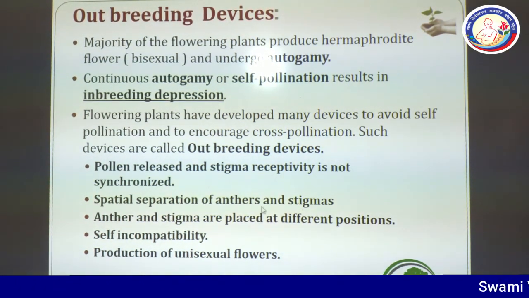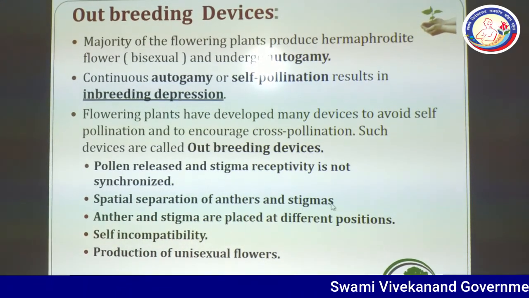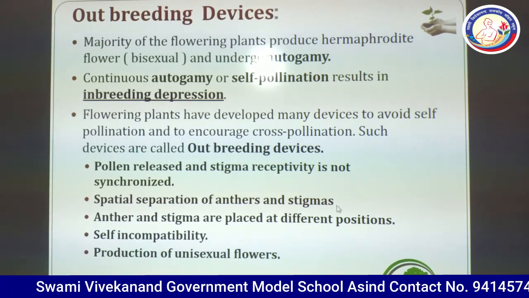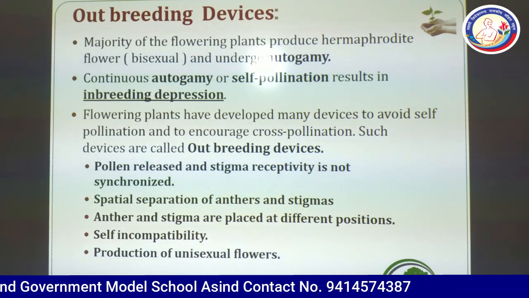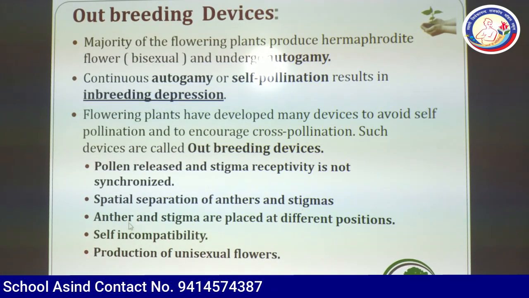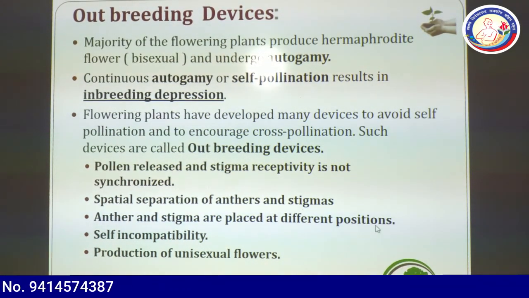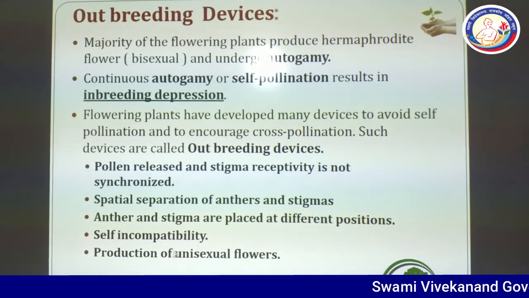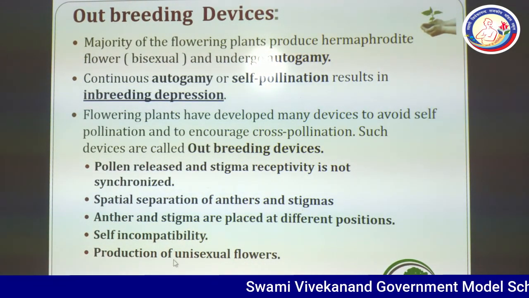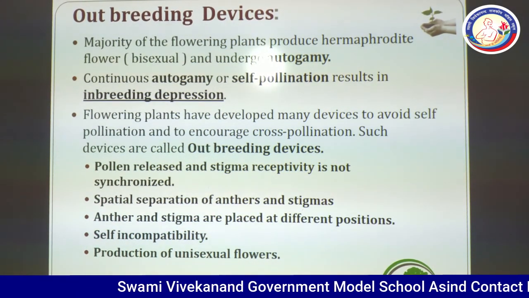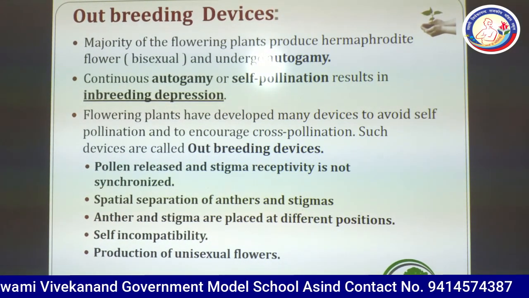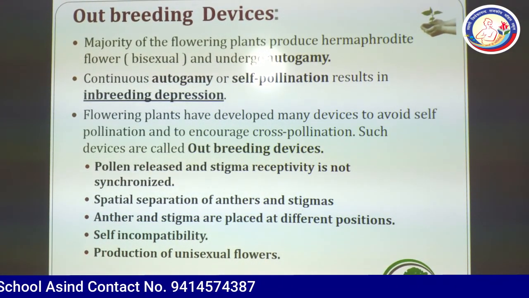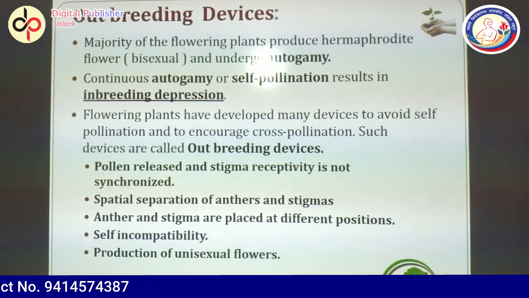There is spatial separation of anthers and stigmas: there may be resistant structures in between anther and stigma, or anther and stigma are placed at different positions. Then there are self-incompatibility and production of unisexual flowers. So these are the important devices that help in cross-pollination to avoid inbreeding depression.